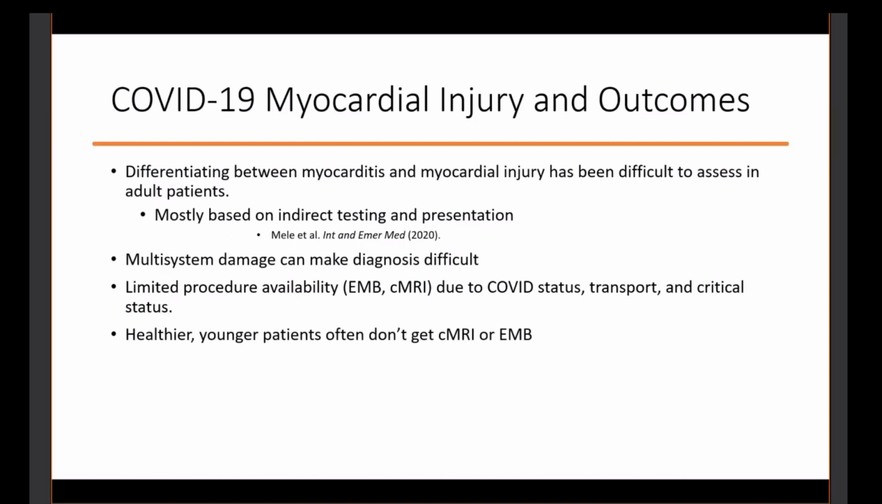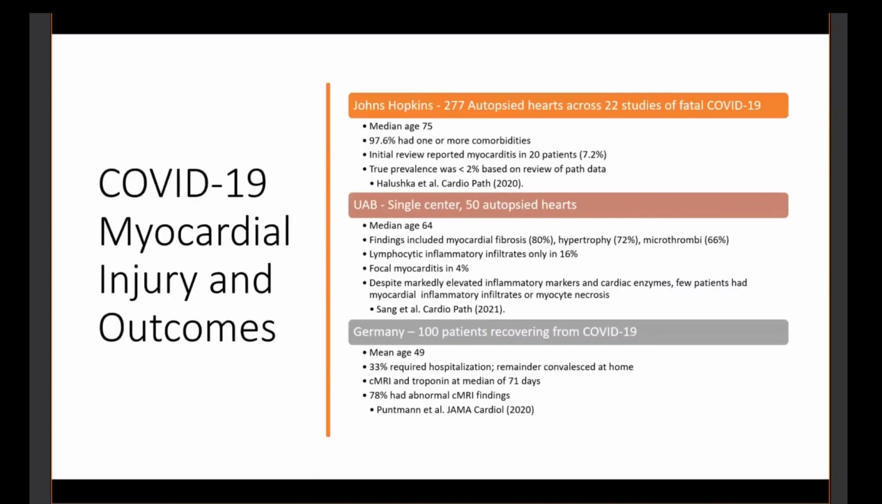So 2 studies looking at autopsy data in adults that had myocardial injury. In this one from Hopkins, almost all of them had one or more cardiac comorbidities, an estimated incidence of myocarditis in 7%, but then we went on and reviewed path data, and the incidence based on immunopath was only less than 2%. In Birmingham, they looked at an additional 50 autopsied hearts. They only saw lymphocytic infiltrates in 16%, and focal myocarditis only in 4%. And most of them didn't have, despite all these inflammatory markers and elevated enzymes, very few of them had inflammatory infiltrates or myocyte necrosis.